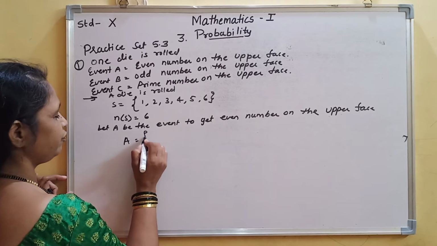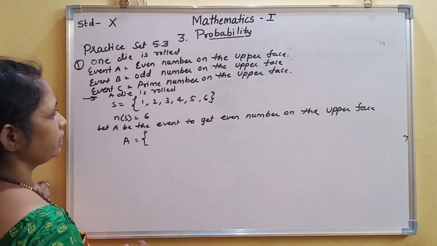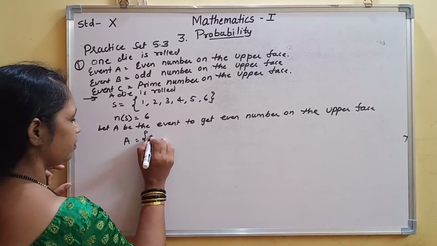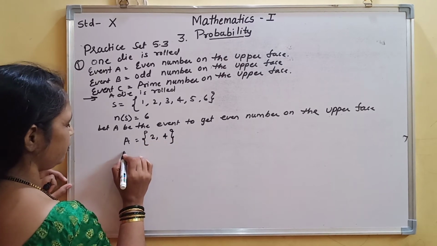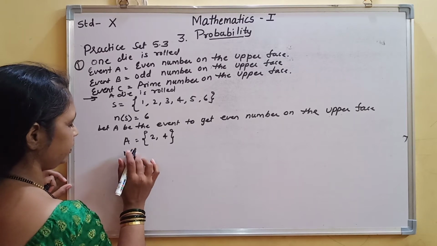So A will be the event of an even number on the upper face. Even numbers mean 2 and 4.